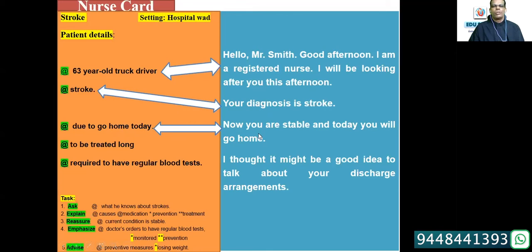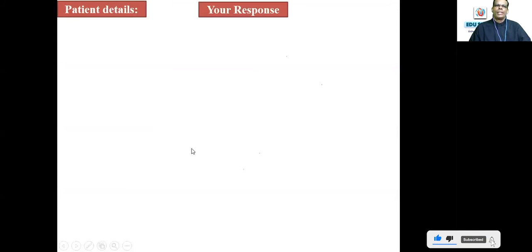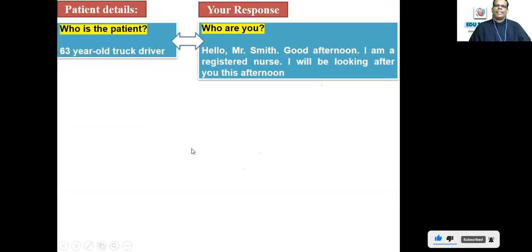The same thing is being told to the patient by the nurse or the health professional. Then to be treated long term, all those things. Then required to have regular blood tests. I thought it might be a good idea to talk about your discharge arrangements. These 2 things are about discharge arrangements. So there's a clear idea given in the card. See, now patient details given in the role play card and your response. Who is the patient?